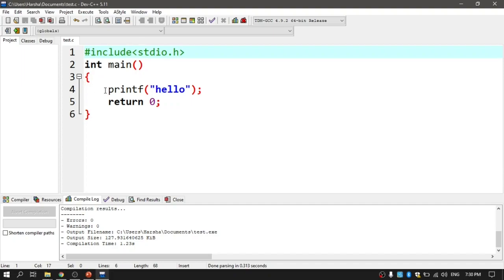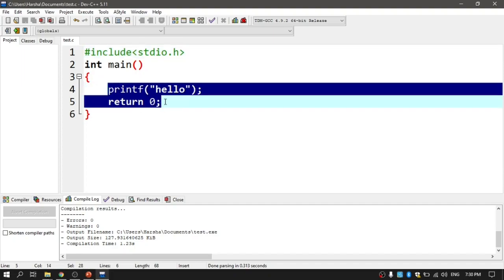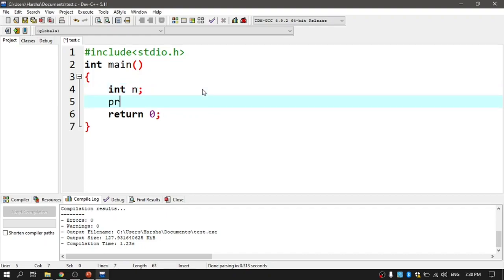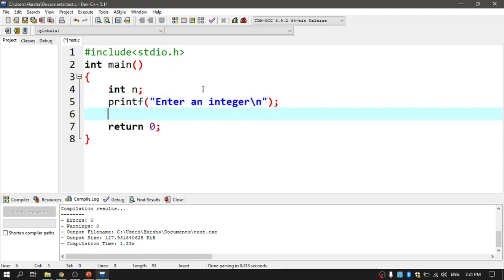And here I am going to type something for explaining the concept of simple if, like declare a variable n. I have taken a variable n, and after that I am requesting the user to enter an integer, with a backslash n here, and scanf %d comma address of n.